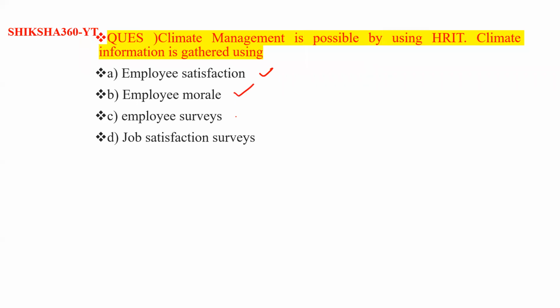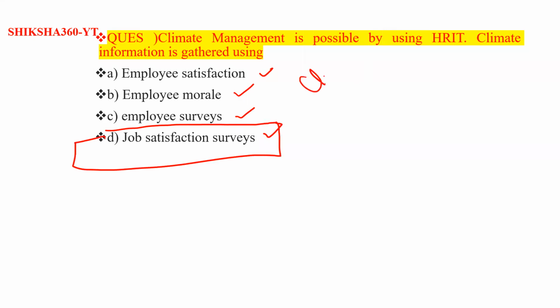So the correct answer is job satisfaction service. That is climate information.